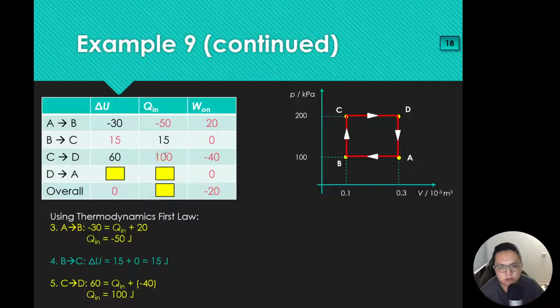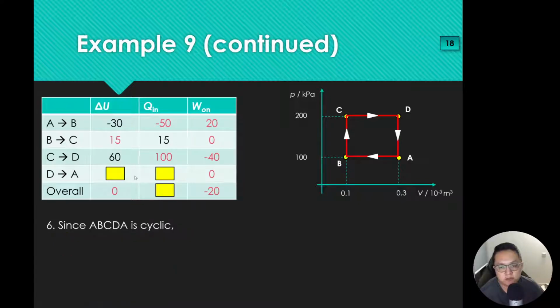C to D first. 100 plus negative 40 gives me 60. Right now I have two blanks here, so I can't really work this out. But if I look at this column here, I only have one missing value. Remember, all these four values add up should give me 0. So negative 30 plus 15 gives negative 15, plus 60 gives me 45. And then that means this one should be negative 45.